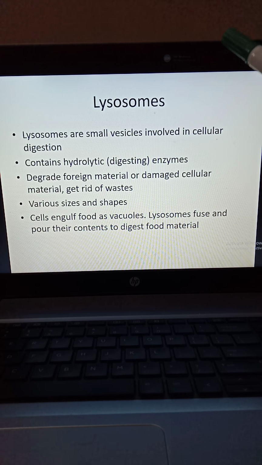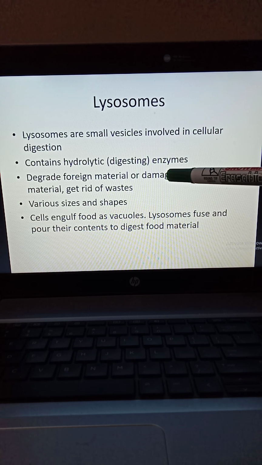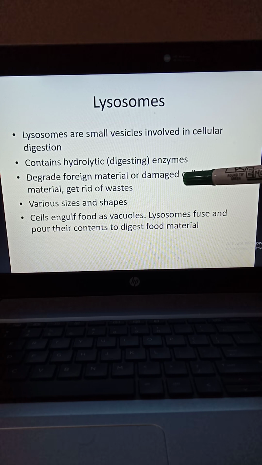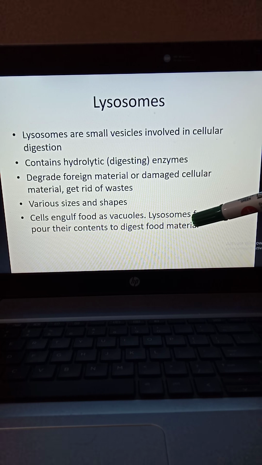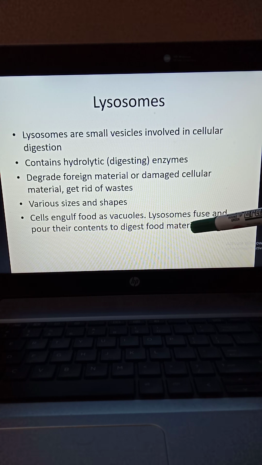You can assume the lysosome is like a balloon which contains these digesting enzymes. Whenever some food particle touches that balloon, it bursts open and releases those digesting enzymes, and ultimately that food material is digested.